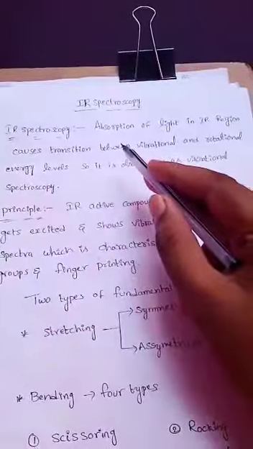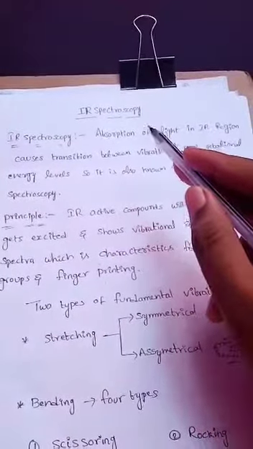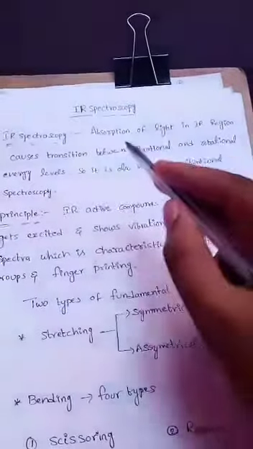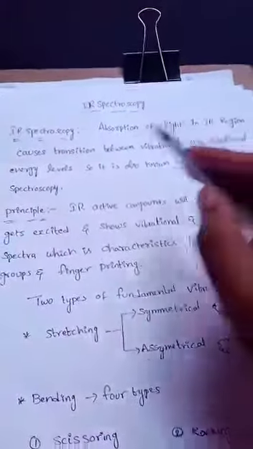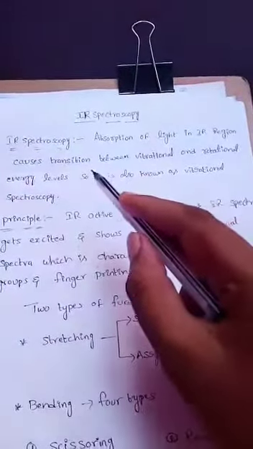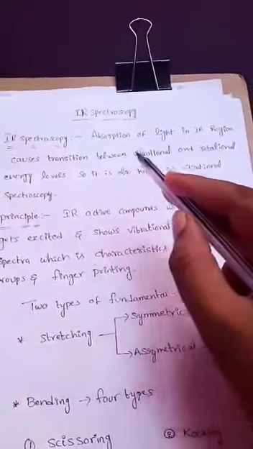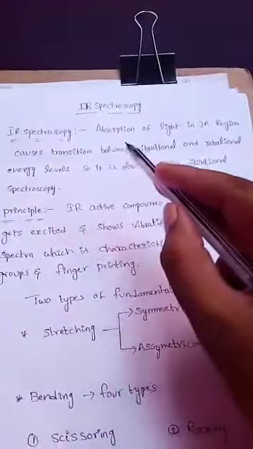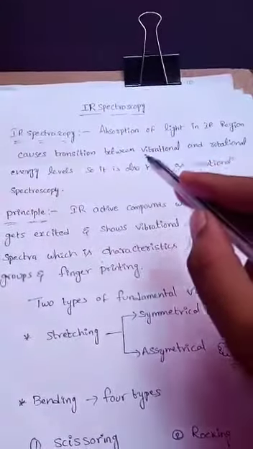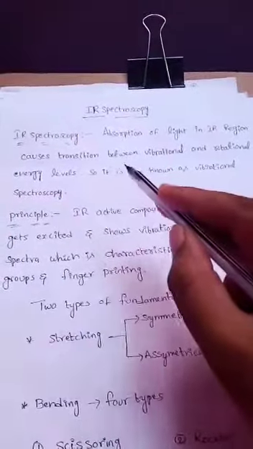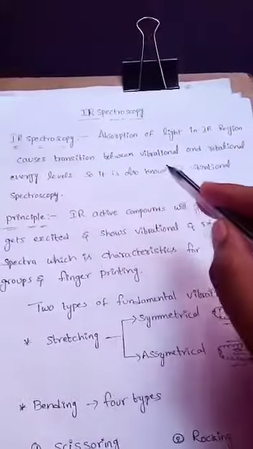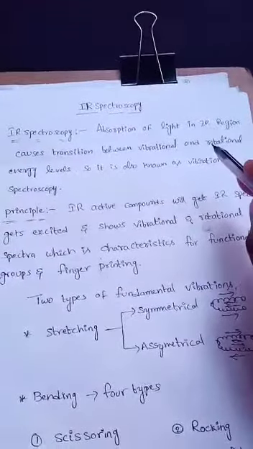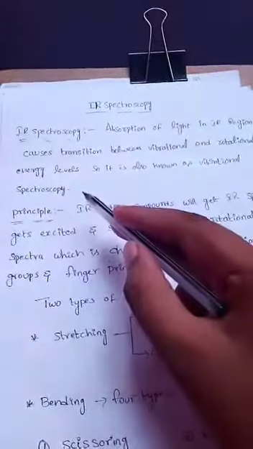Here the definition is: whenever light is absorbed in IR region, it causes transition between vibrational levels and rotational energy levels. So it is also known as vibrational spectroscopy and rotational spectroscopy. That is the definition of IR spectroscopy.